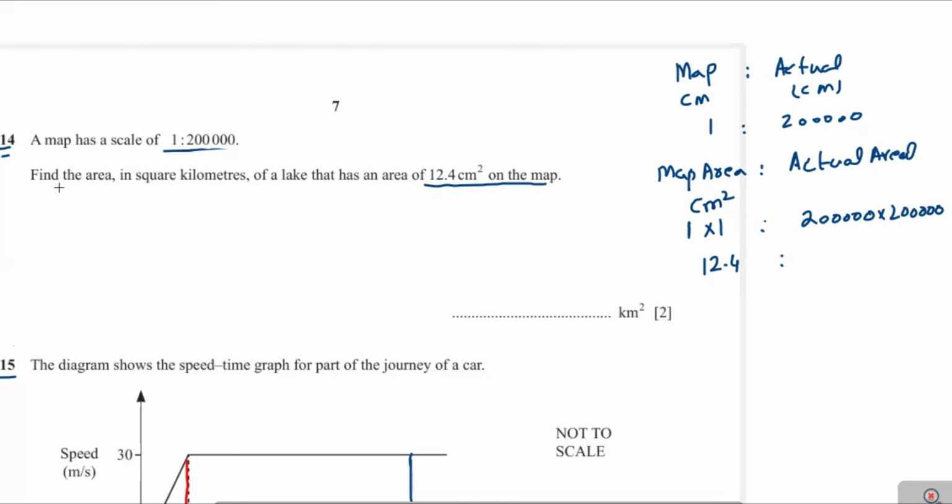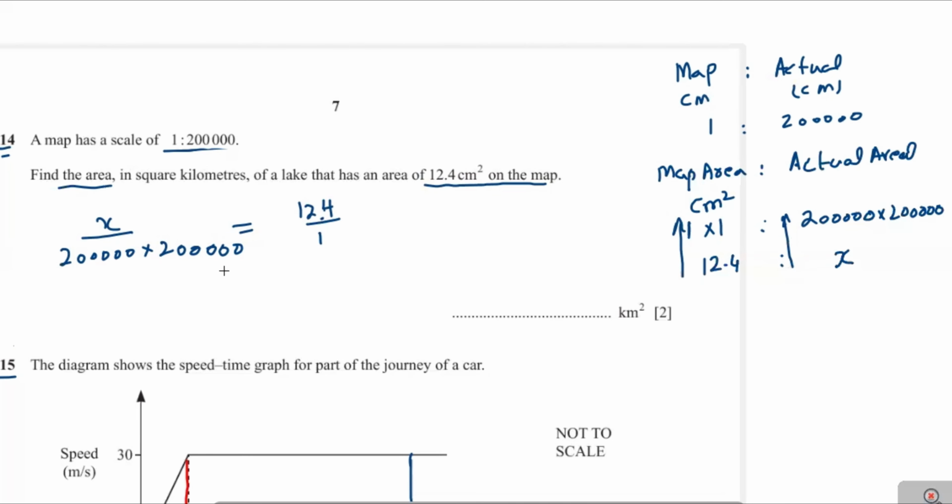Now we have to find the actual area of the lake. We name it X. Now we can write it as X over 200,000 multiply 200,000 equal to 12.4 over 1.